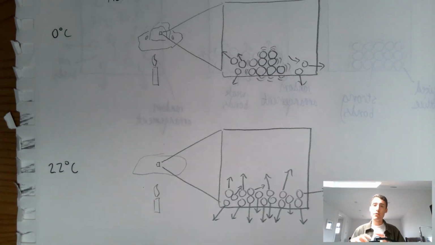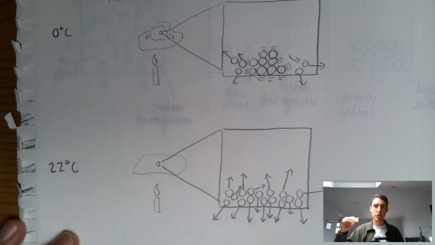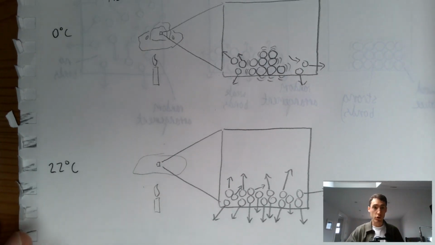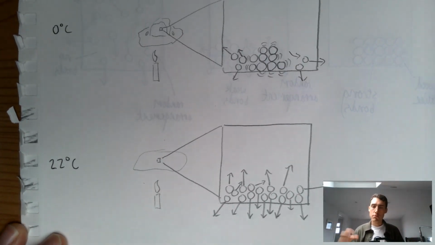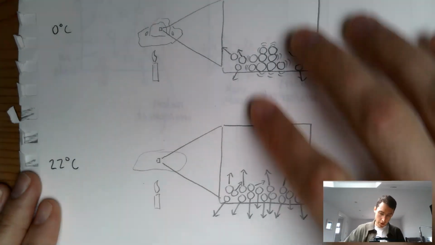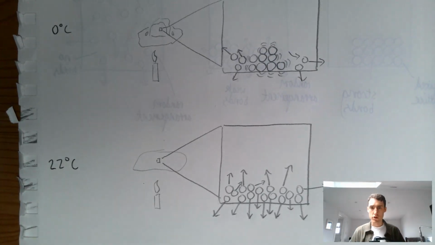Just a reminder, the really important point of this lesson is about what is that definition of temperature. Because if they can make that really clear link between the average kinetic energy of the particles and the temperature, this number that we give to hot or cold substances, that's going to give them that much deeper understanding of temperature than if they're just talking about it qualitatively in terms of how it feels, whether it's hot or cold. So however many diagrams you do, I think it's really, really important. That is what you want to get across to the students.